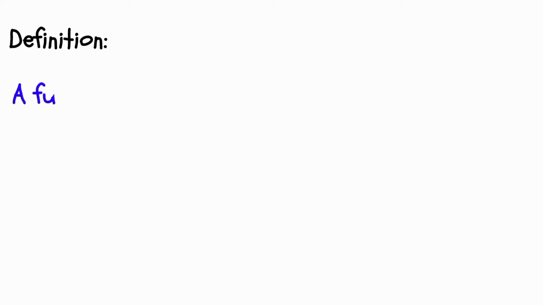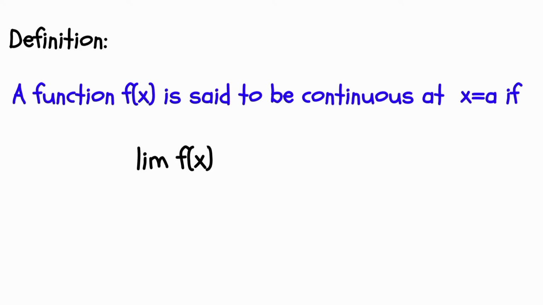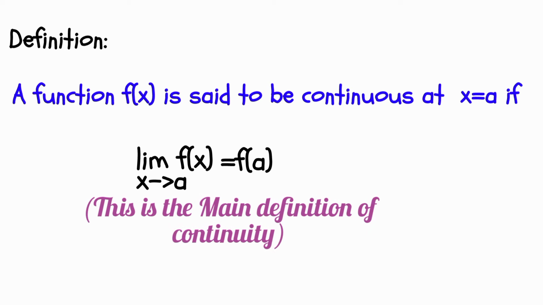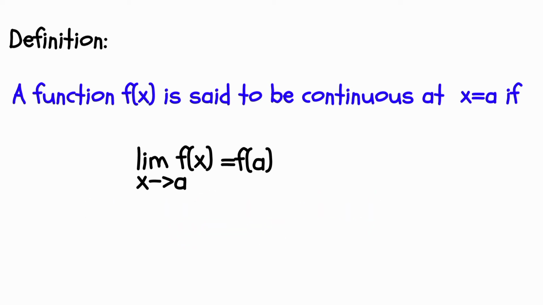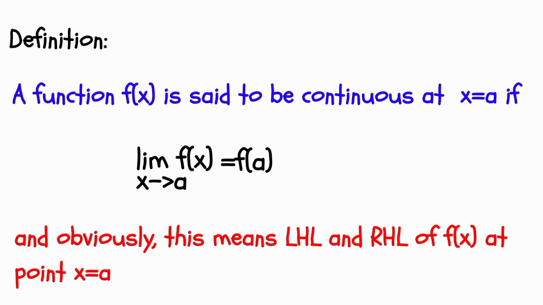Definition: a function f(x) is said to be continuous at x equal to a if limit f(x) as x tends to a is equal to f(a). And obviously this means LHL and RHL of function f(x) at point x equal to a is the same as f(a).